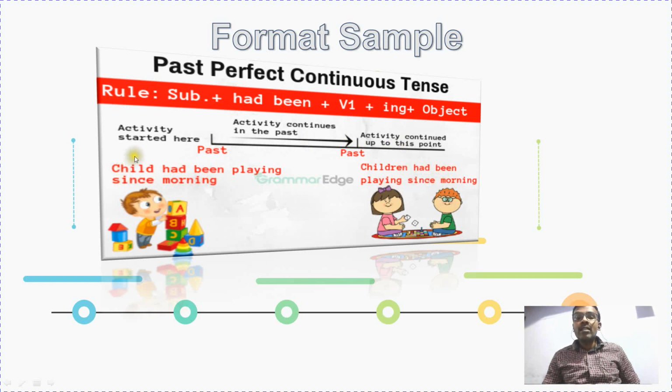Child is a singular subject. Children is the plural subject. For both singular and plural subjects, only had been will be used. So had been is the auxiliary form of the verb, the supporting verb for the past perfect continuous tense. Are you all able to understand? You can understand, you will do well.